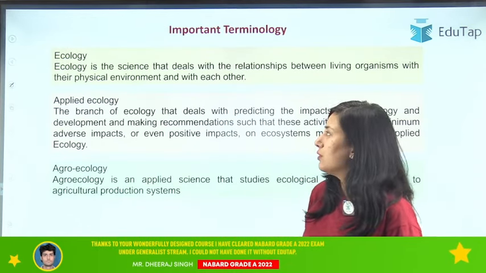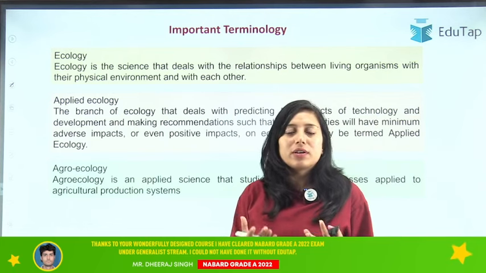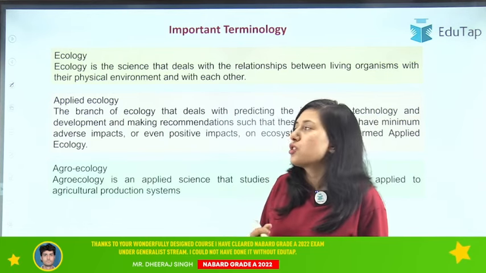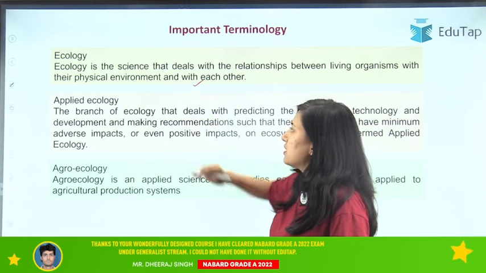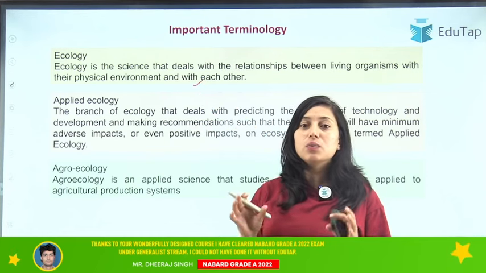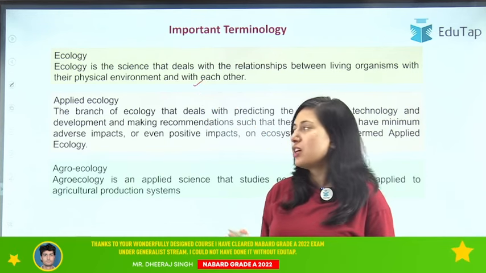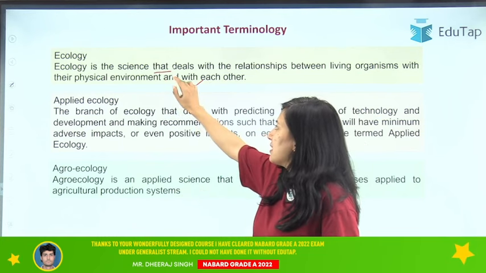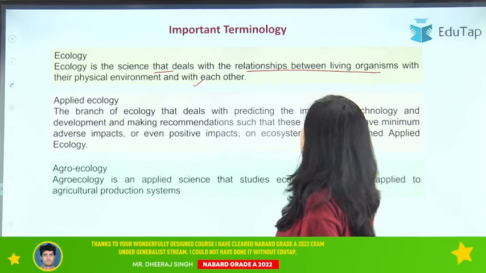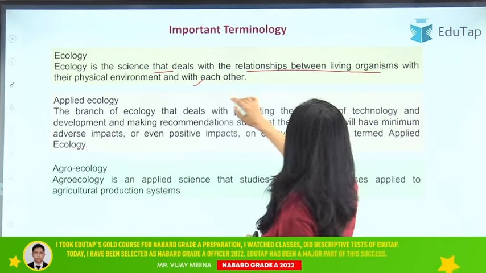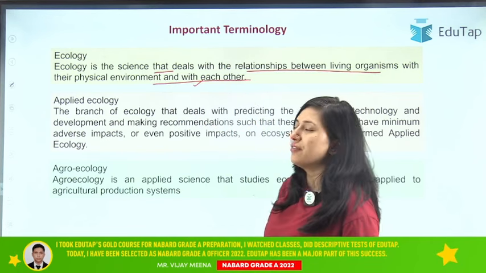So today's video we will be talking about important terminology. So first of all, let us discuss what is ecology. What does the word ecology mean? So it is basically a science that deals with the relationship between living organism with their physical environment and with each other.